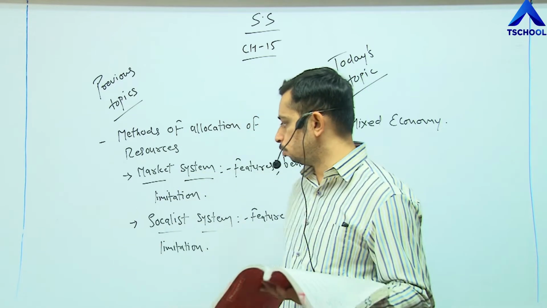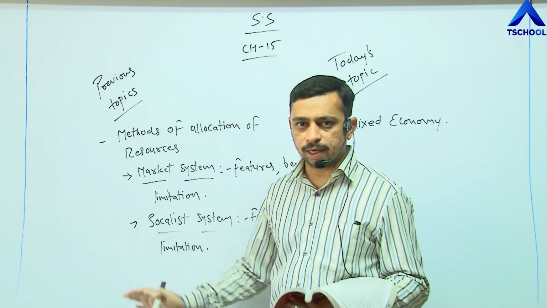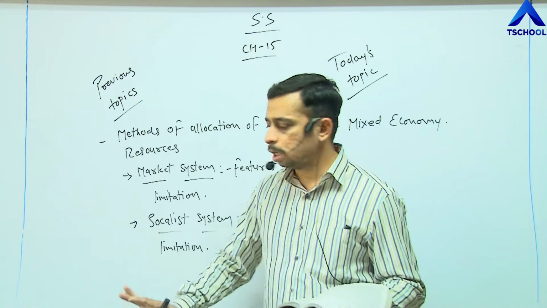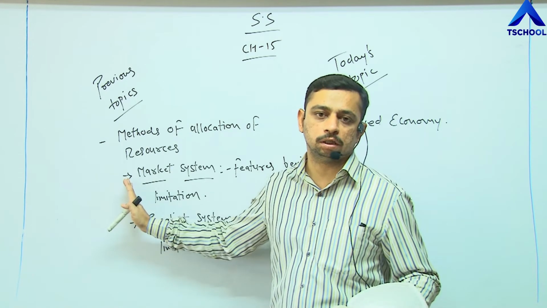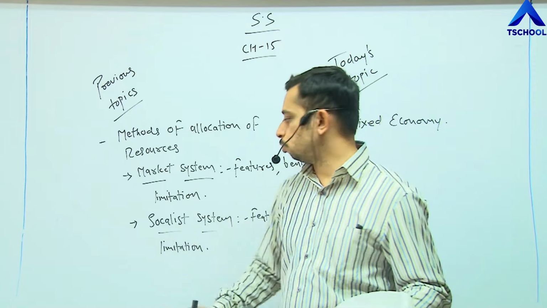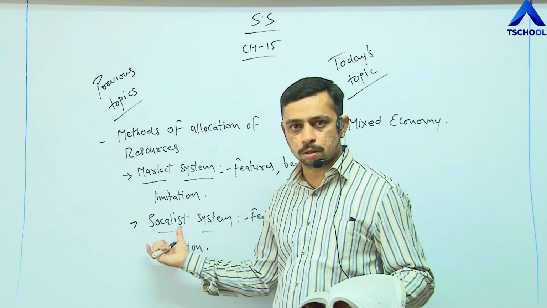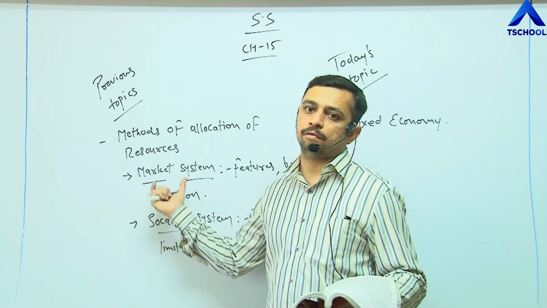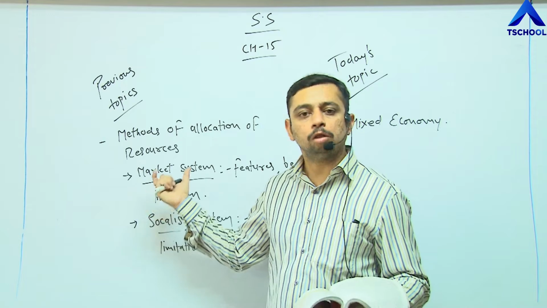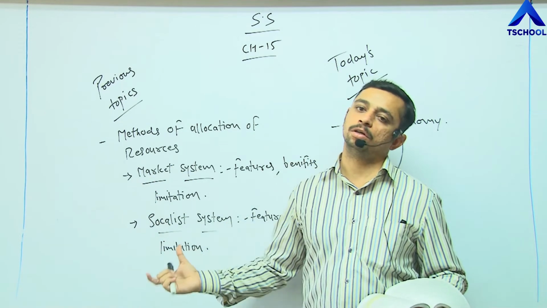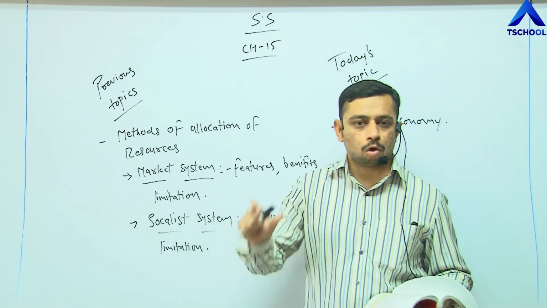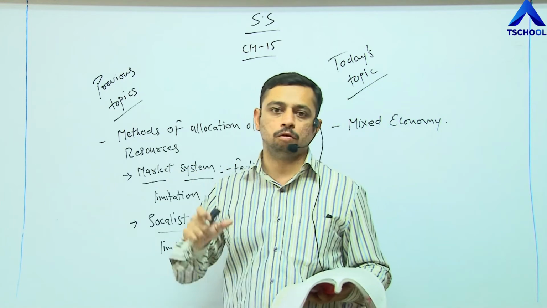Those people who are moving up and down as per their needs, if their needs are small, they are moving towards the socialist system. That means obviously there is a loss in the market system. Those people who are still attached to the socialist system are never going to get the benefits of the market system. And those people who are attached to the market system are never going to get the benefits of the socialist system. There is always a slight difference between these two.